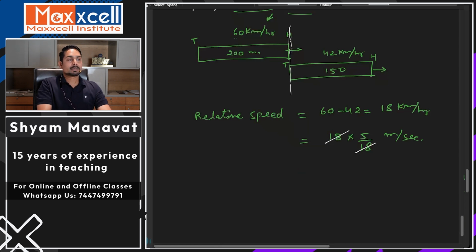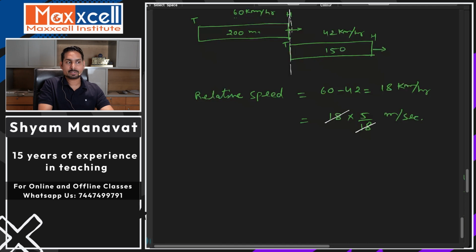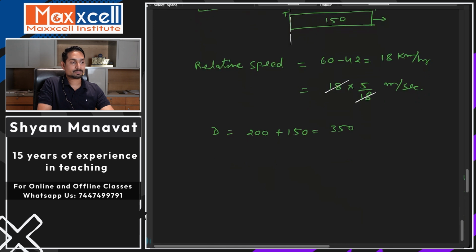Well, when we talk about trains and overtake or cross, in either one of the situations, if you remember, I told you that length of train is part of distance. लेंथ ऑफ ट्रेन इज पार्ट ऑफ डिस्टेंस. यहाँ पे लेंथ ऑफ ट्रेन कितना है? 200, 150. बताओ लेंथ ऑफ ट्रेन कितना होगा? 200 प्लस 150 कितना होगा? Length of train is 350. This is your distance, right?